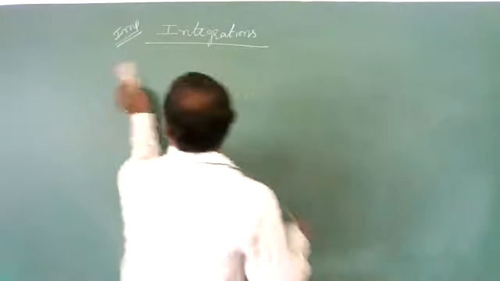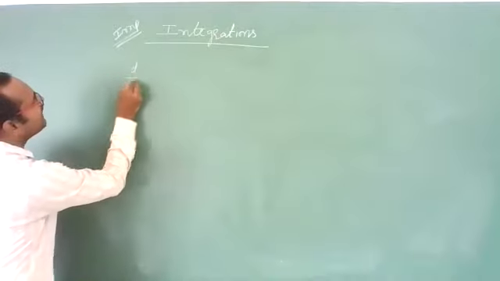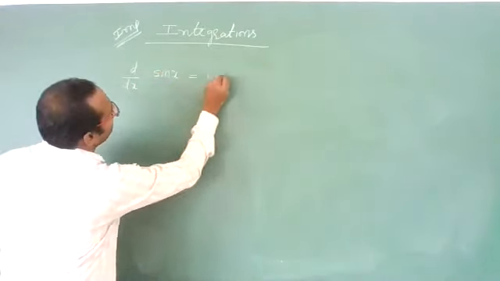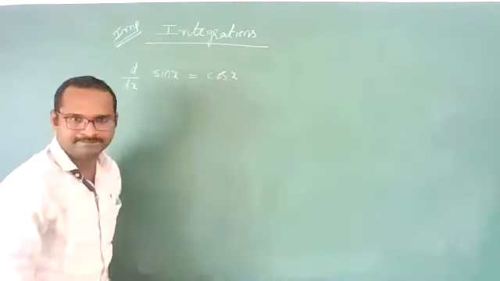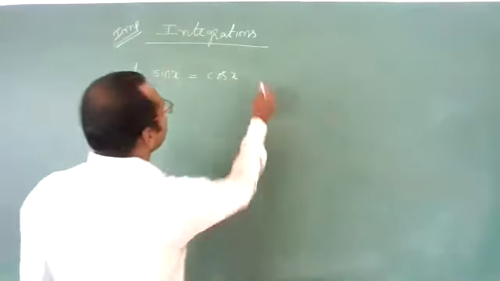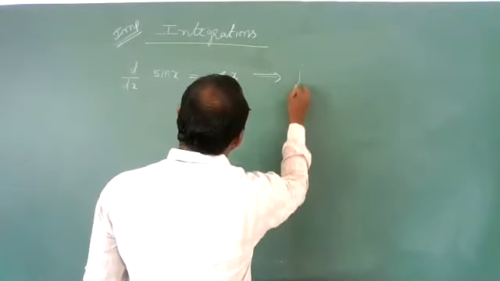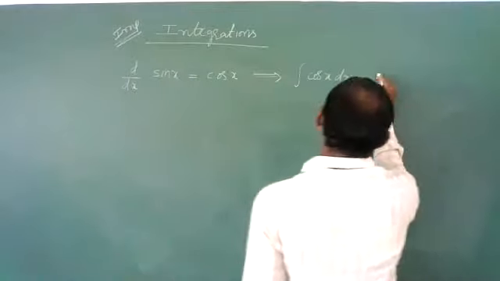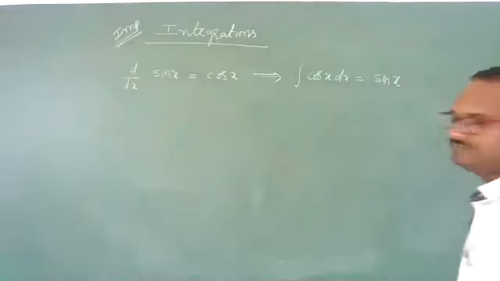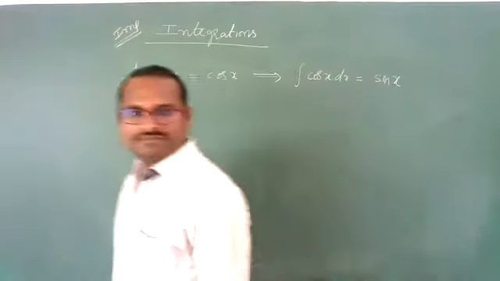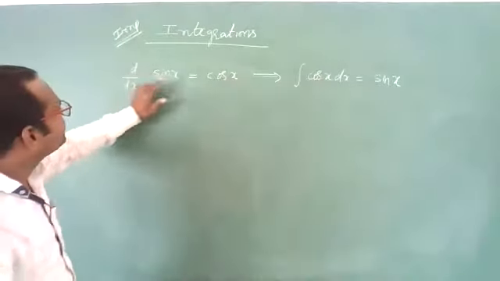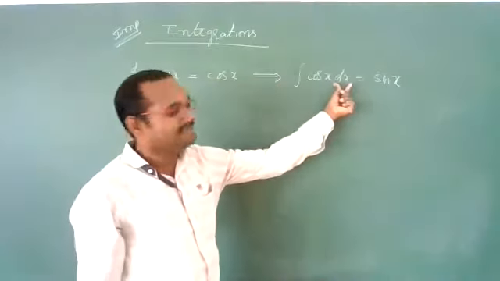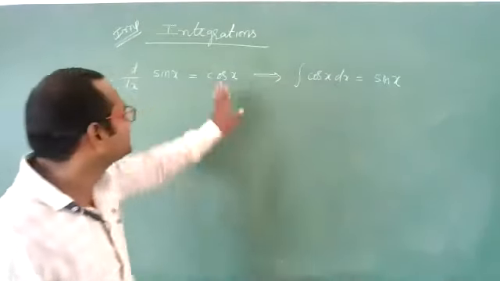Now let us move on to trigonometry formulas. See, students, as we know, d by dx of sin x is cos x. Now reverse it. Integration of cos x dx is sin x. d by dx of sin x is cos x, so for cos x, if you take integration, you will get sin x. Reverse.